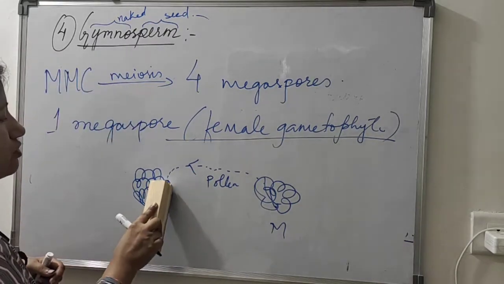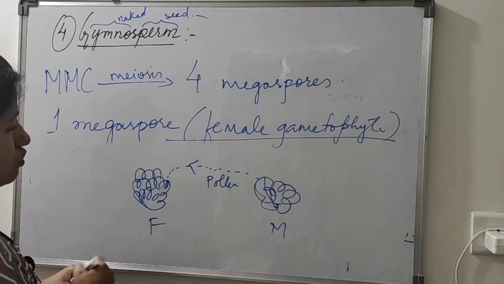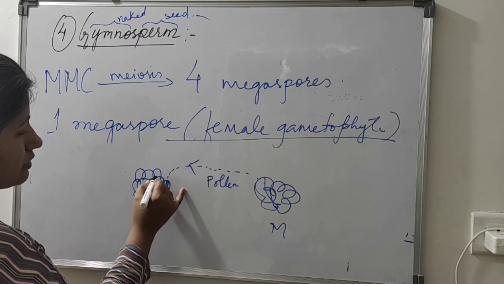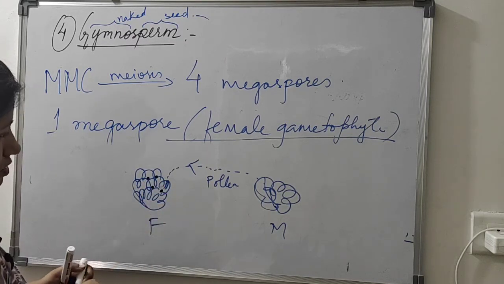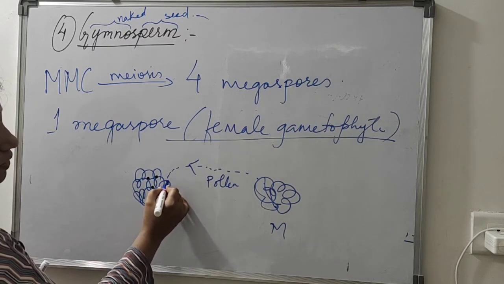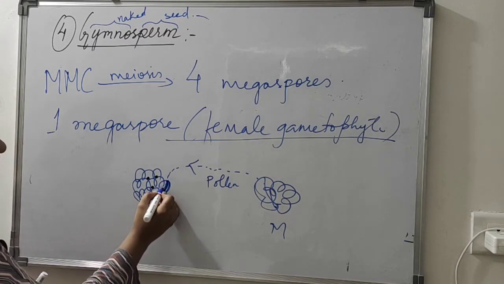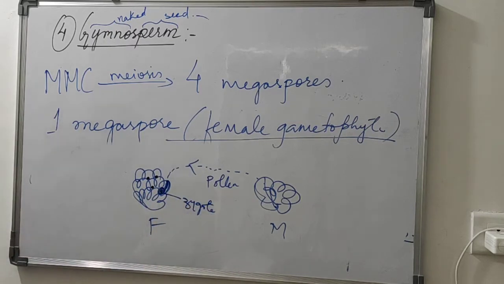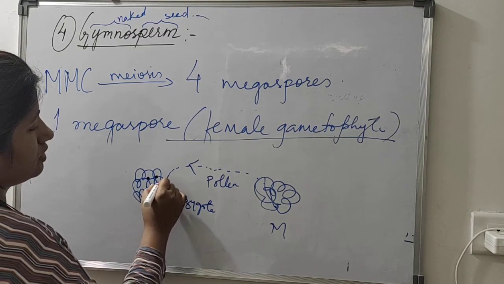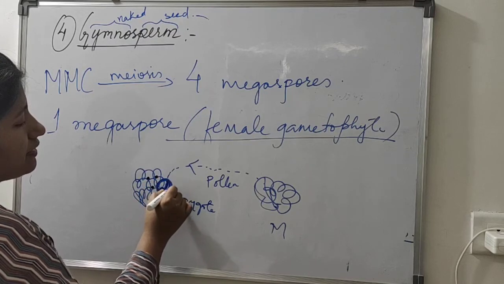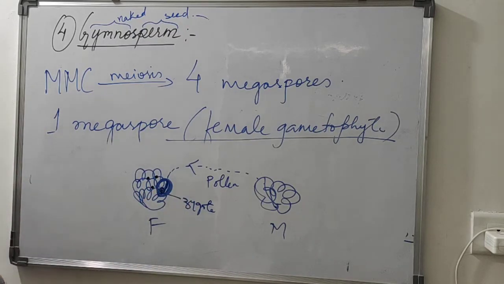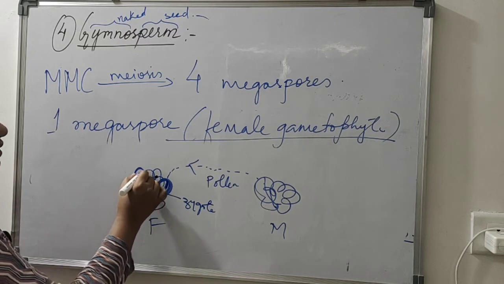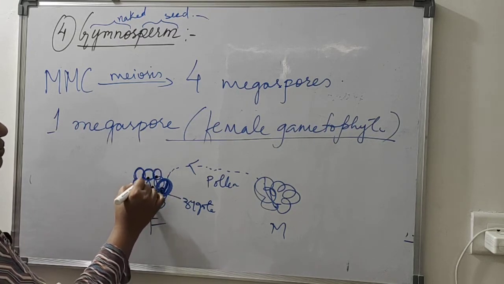Inside each ovule, there are so many ovules, so inside each ovule there will be eggs. The pollen will come in contact with the egg with the help of the pollen tube, and it will fertilize it and form a zygote. This zygote will develop into an embryo, and the ovules will develop into seed. The entire part will develop into a seed. Each megasporophyll will develop into seed.